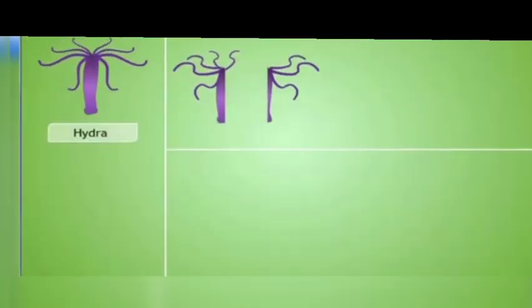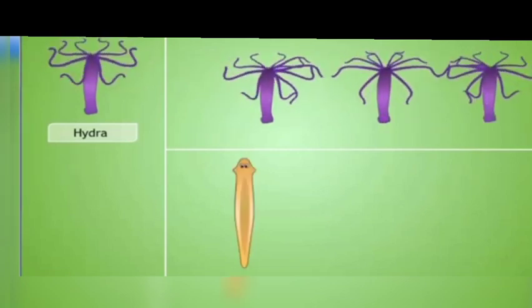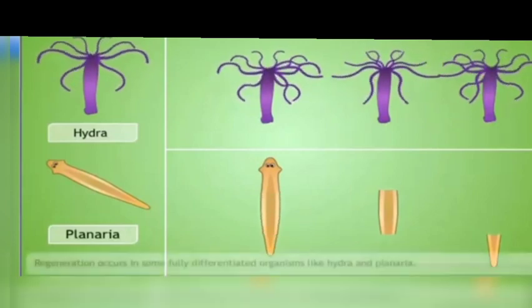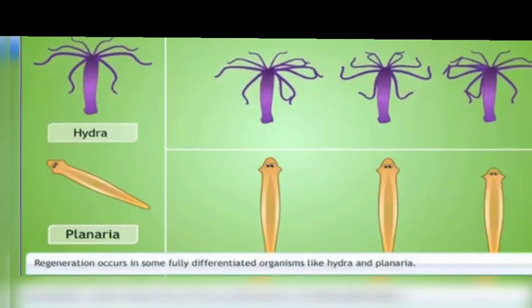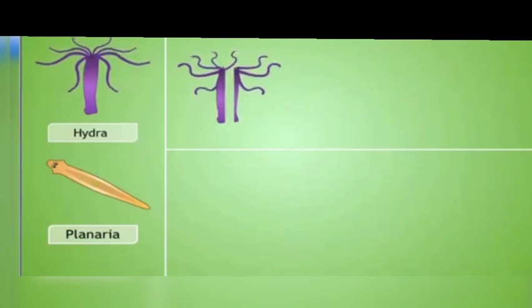Regeneration involves the development of a new individual from body parts. Consider fully differentiated organisms like Hydra and Planaria. The body gets cut or broken down into many pieces, and each piece grows into a separate individual.